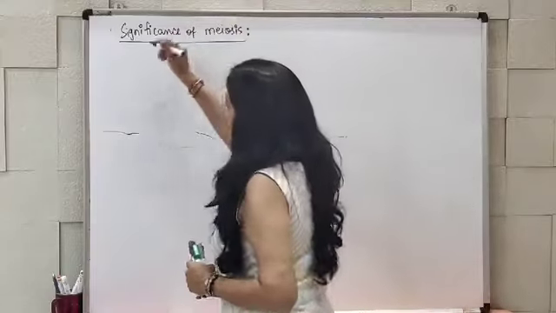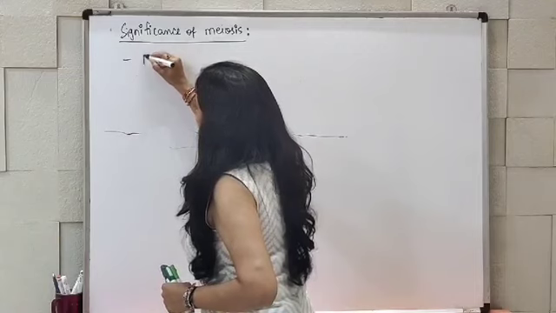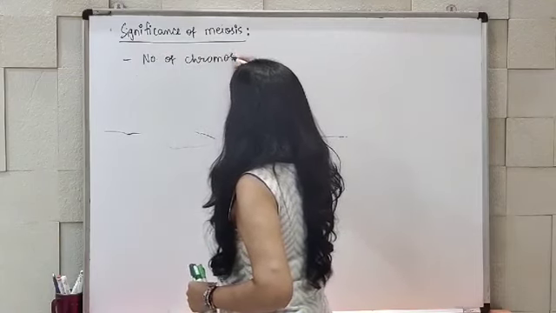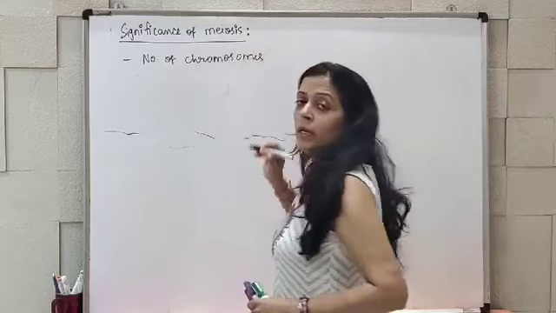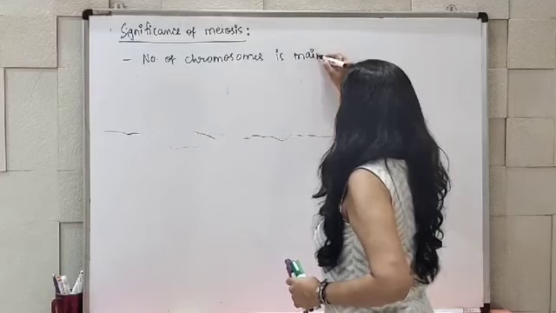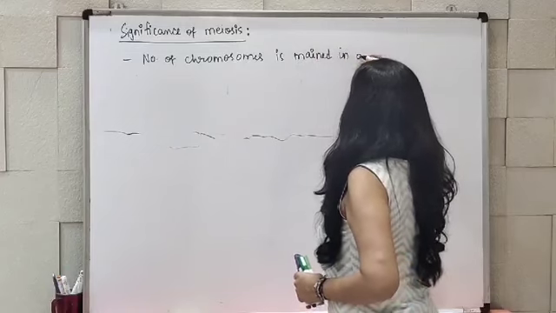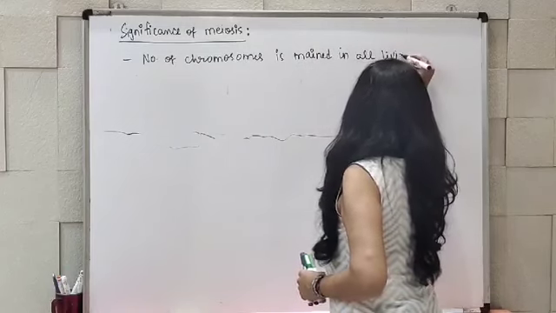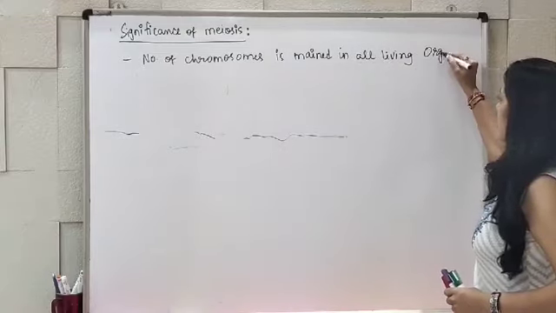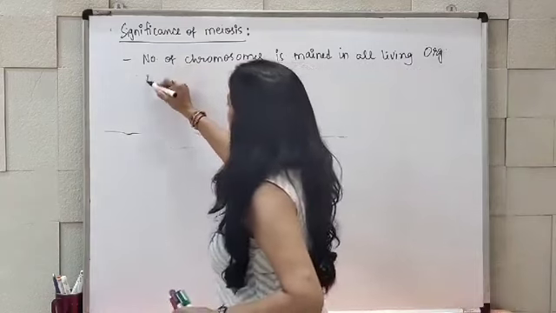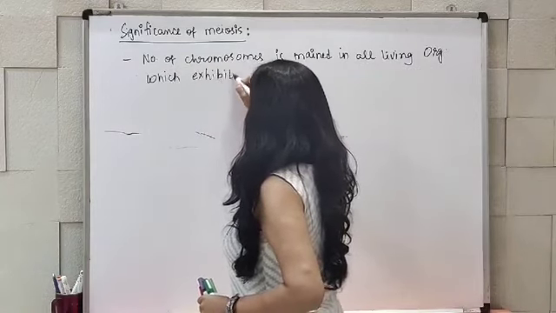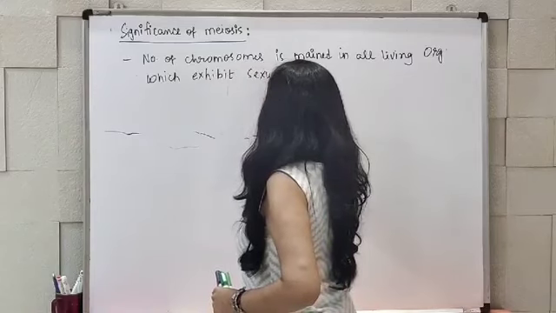So because of this division, the number of chromosomes is maintained in all living organisms which exhibit sexual reproduction.